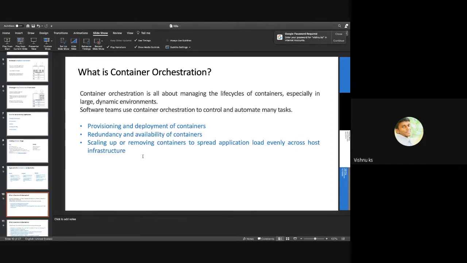But when it is going to scale, like for Netflix or people managing streaming platforms or retail applications, anytime they will need to manage thousands to tens of thousands of containers in real time.